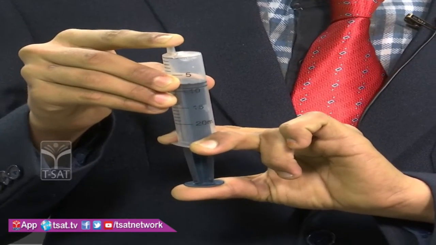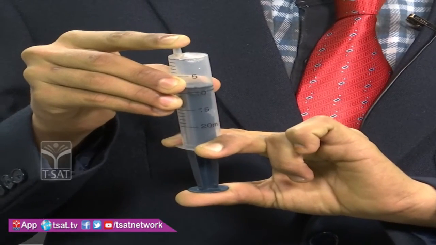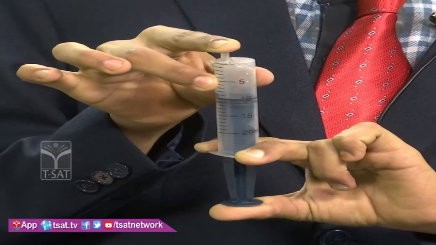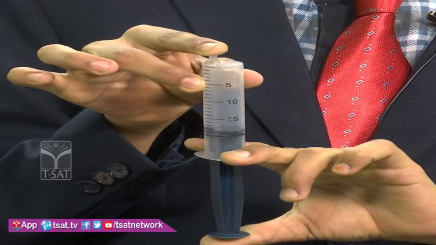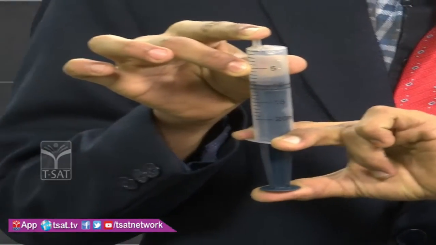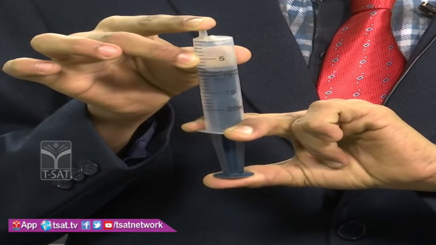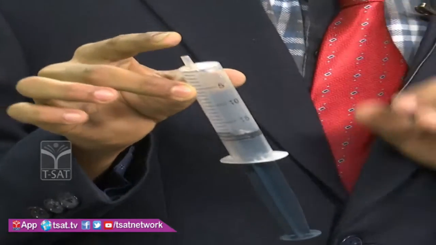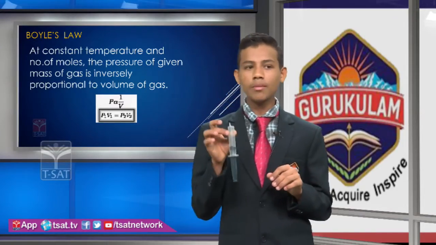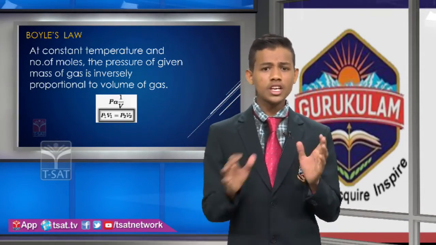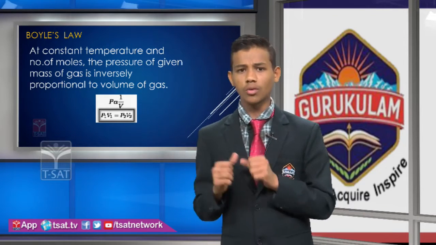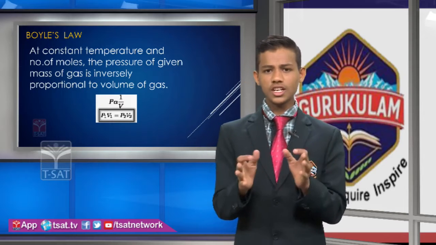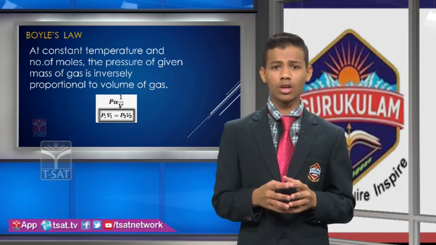If I decrease the pressure, what will happen? Listen and see carefully. Yes, the volume is increasing. If I increase pressure, the volume decreases, and if I decrease the pressure, the volume increases. Yes or no? By this experiment, we can say pressure is inversely proportional to the volume. Okay friends, this example shows that Boyle's law is proved.